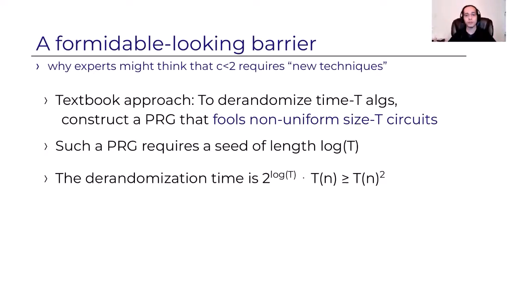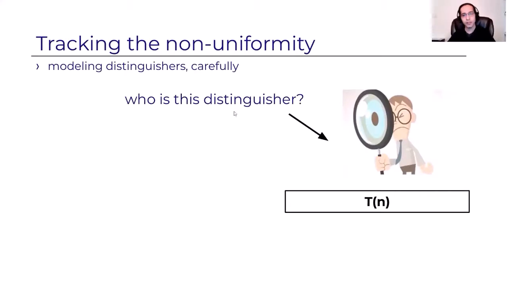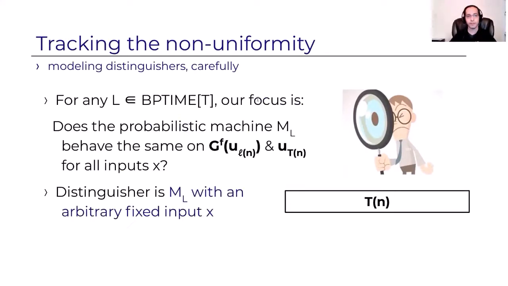How can we get derandomization in time less than t squared if we need to go over all the seeds? And the pivotal observation is this. Look at this distinguisher and ask yourself, who is it exactly? So for any fixed language in probabilistic time t, what we ask is whether or not the probabilistic machine that decides the language behaves the same on the output set of the PRG and on a uniformly chosen random string for all inputs.